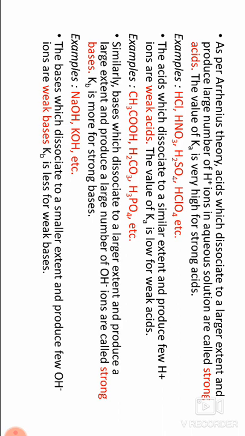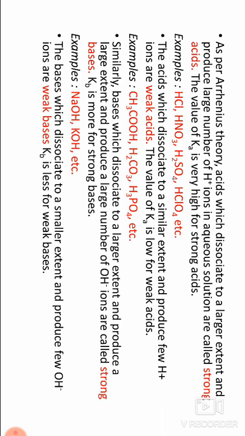The value of Ka, the equilibrium constant, is low for weak acids. Examples: CH3COOH, H2CO3, H3PO4, etc.